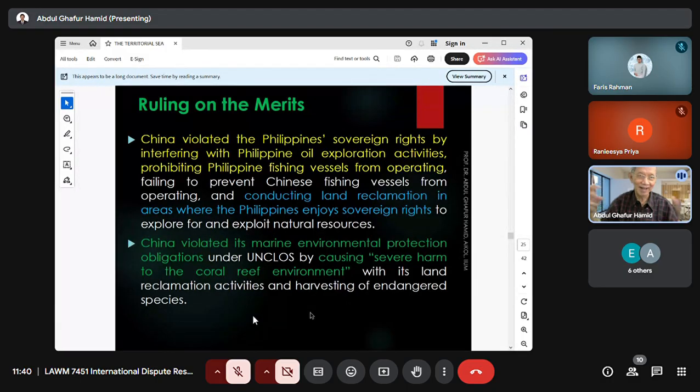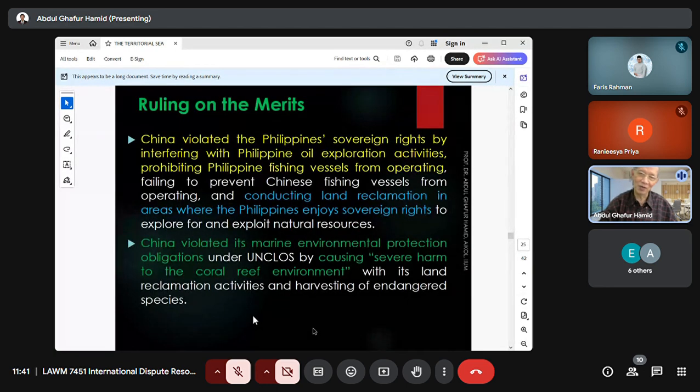Because of this land reclamation and the upgrading of the low tide elevations, it affects the marine environment. Pollution and sea species were affected by this land reclamation. So all the decisions of the arbitral tribunal are against China and in favor of the Philippines.